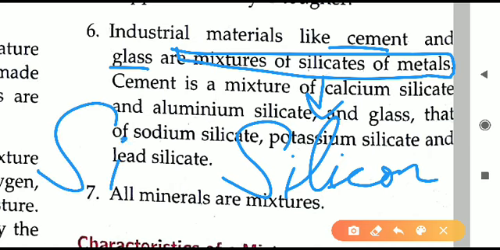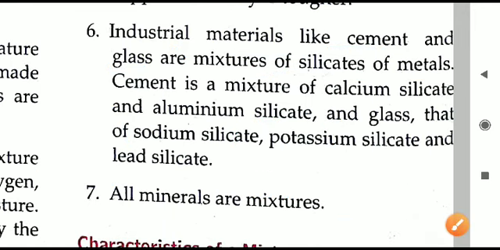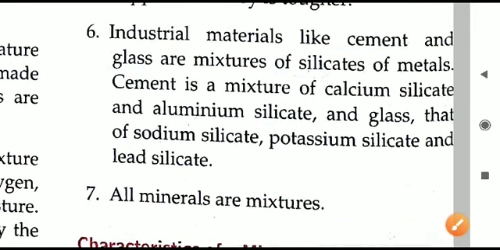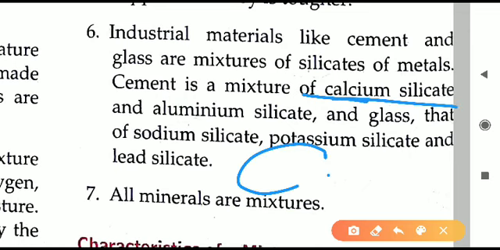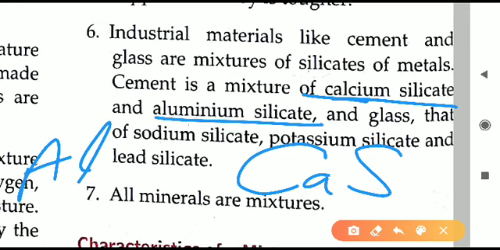So silicon, when combining with any metal, like calcium metal, an example is given. When calcium combines with silicon, we will get calcium silicate. Ca is calcium, Si means silicate. Similarly, Al is aluminium. When aluminium combines with silicon, that will give aluminium silicate.